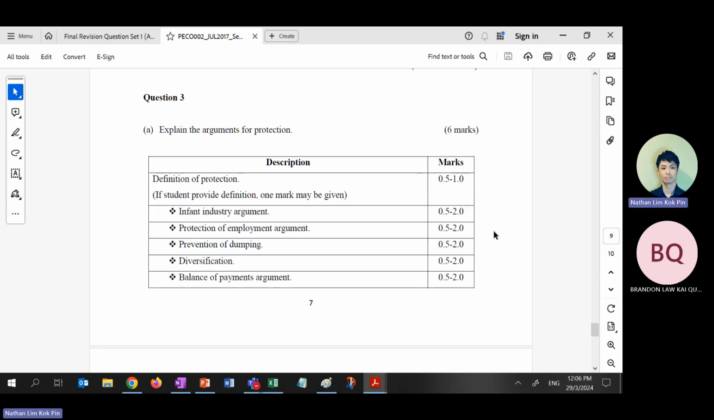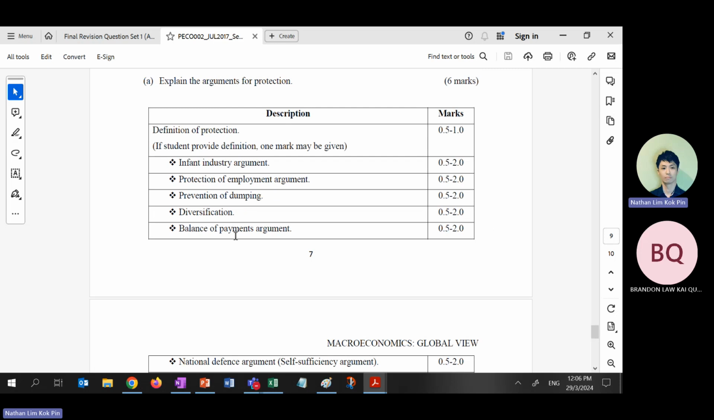Protection, protection already covered just now in the summary, arguments for protection. So nothing else to cover. Anything I missed? Oh, balance of payment. I missed it just now. Just take note, arguments for.